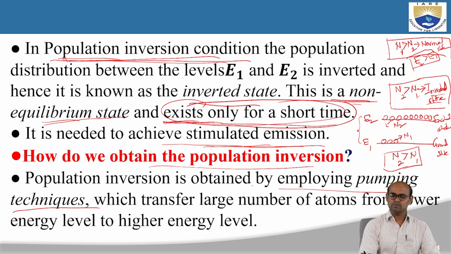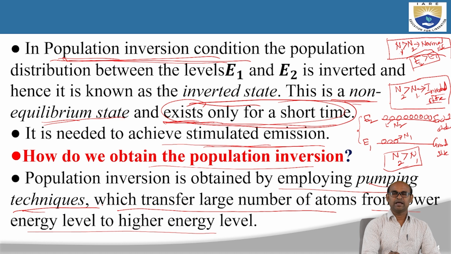What do we do in pumping techniques? We supply energy to the system, which transfers a large number of atoms from the lower energy level to the higher energy level. In equilibrium, all the atoms are in the ground state.